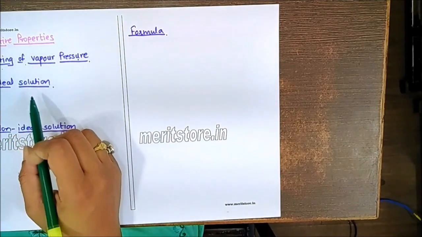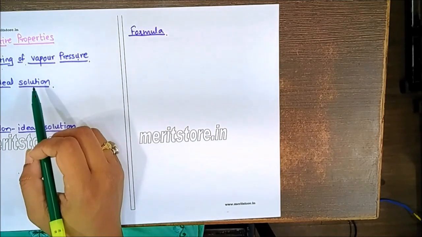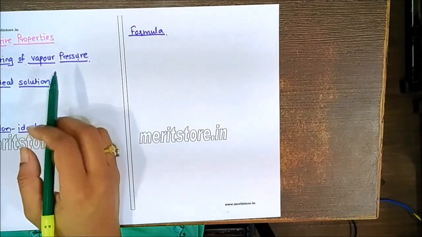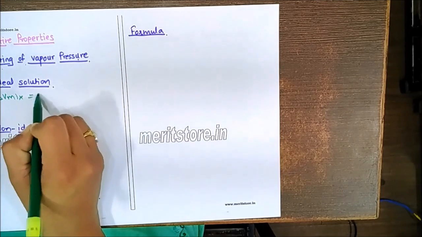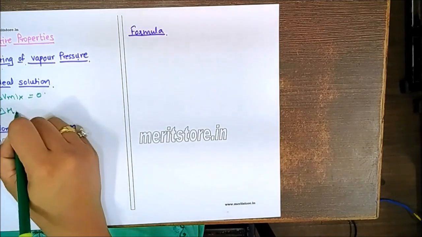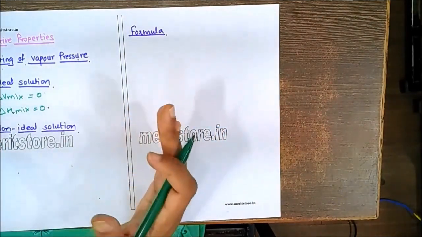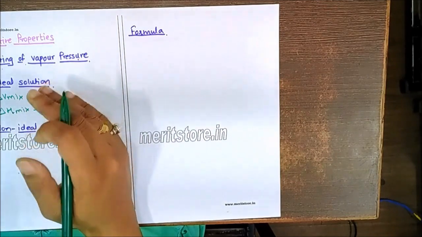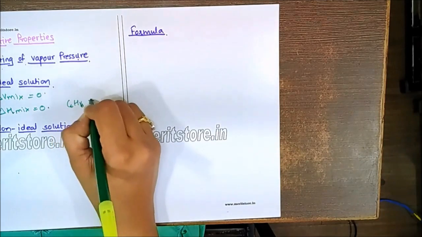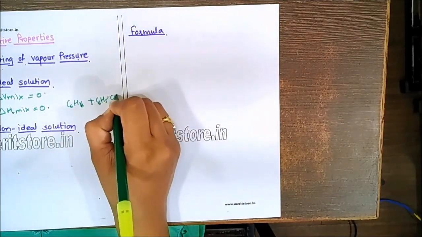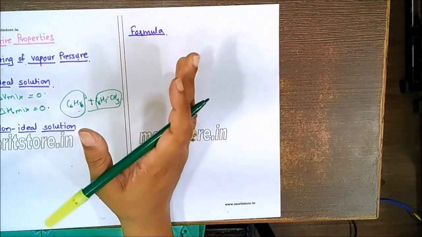Ideal solution is the one in which the molecules attract one another with equal force irrespective of their nature. Hence, when you mix the two solutions, the volume of mixing, delta V mix, has to be equal to 0. Even the enthalpy change during the mixing has to be equal to 0. There is no chemical reaction between the solvent and solute, and it perfectly obeys Raoult's law. For example, if you mix C6H6, that is benzene, plus C6H5CH3, that's toluene, they will create an ideal solution.